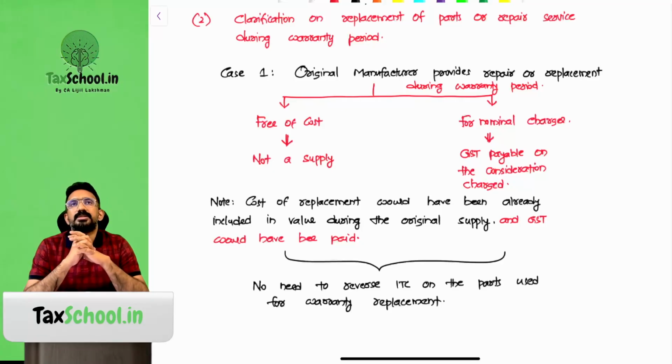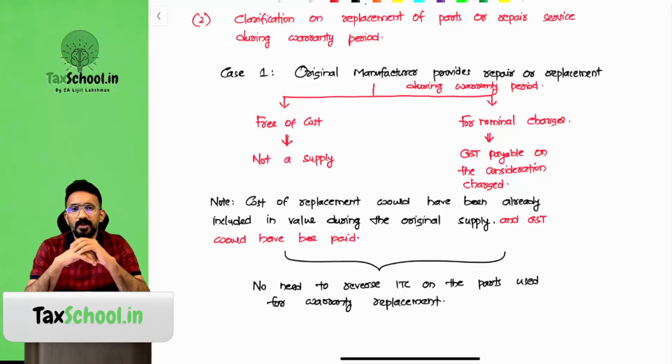Let's assume the same case of the Philips trimmer. You bought a Philips trimmer, you paid warranty charges also at the time, 100 rupees, 1100 is what you paid, and you got this Philips trimmer. You wanted to get the service done, and Philips is not going to charge you anything, or they charge you 99 as warranty claiming charges or something, and they get the product replaced for you. Question is this: when the original manufacturer provides you repair or replacement during the warranty period free of cost, will that new trimmer that you've got be treated as a supply of goods again?